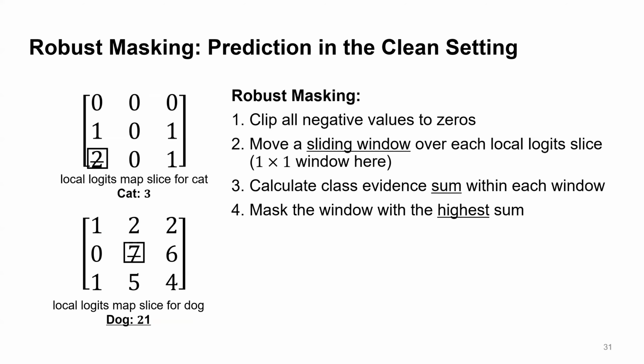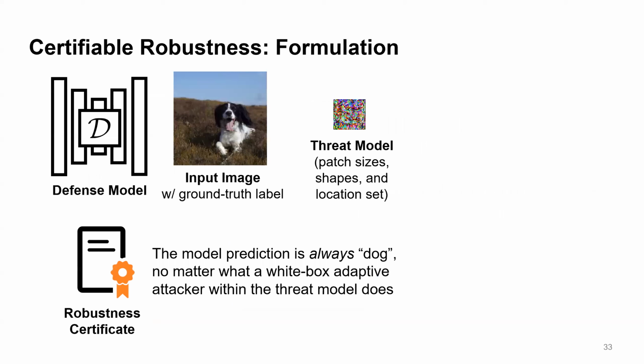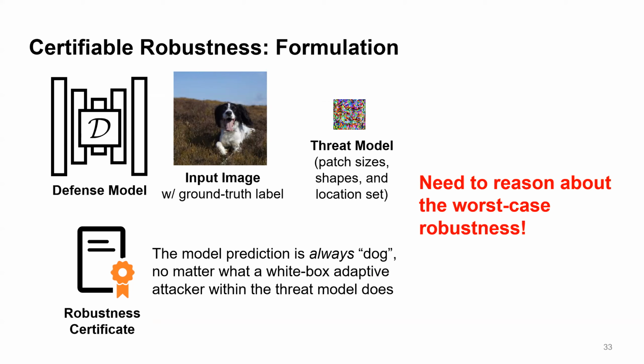But a more important question is, how can we certify the robustness? Recall that we aim to obtain a robustness certification for any attack within a given threat model. So how can we get that certificate? We need to reason about the robustness in the worst case setting.